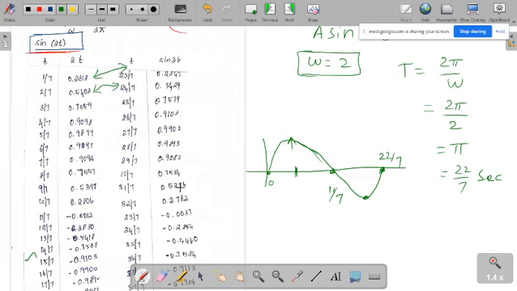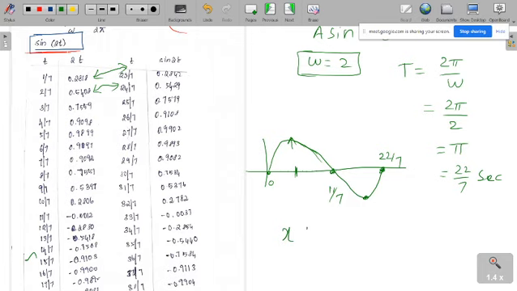So that means this signal has a periodicity nature with x of t equal to x of t plus or minus 22/7, that is 3.14. Again here there is some mismatch. It is because 3.14 itself is not exact, even some more digits are there. The exact value of pi is actually unknown, but we are using the approximate value, 3.14. That's why there is some approximation. So this signal is also a periodic signal.